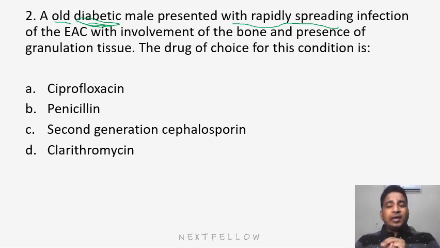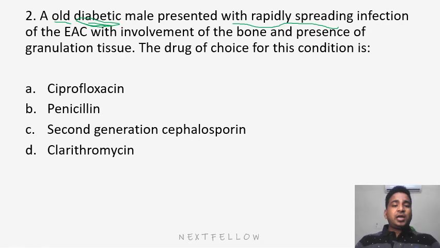So by looking at the points which the examiner has mentioned in the question, we all know that this is a case of malignant otitis externa. That means infection of the external auditory canal which is very rapidly progressing, plus it is present in an immunocompromised or diabetic or cancerous patient, usually involves the bone, and also granulation tissues are present.